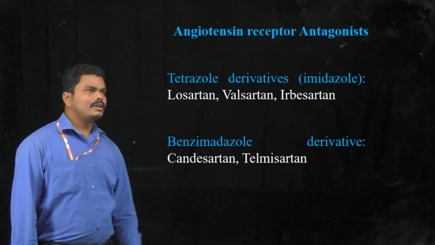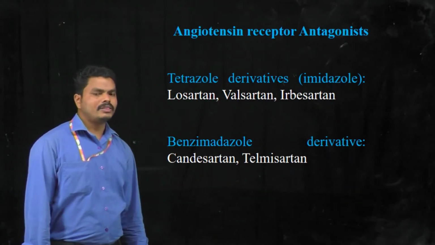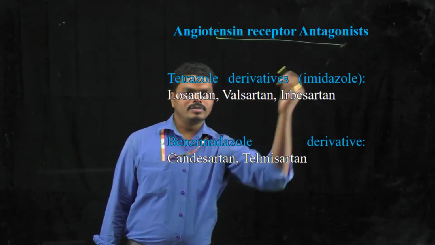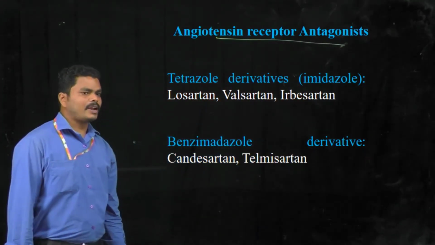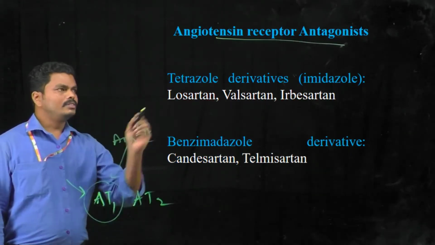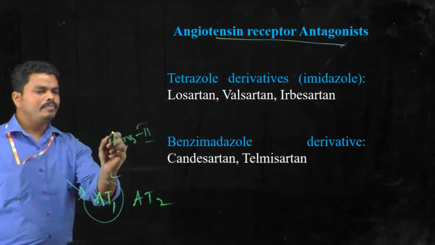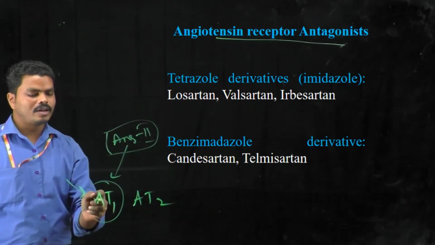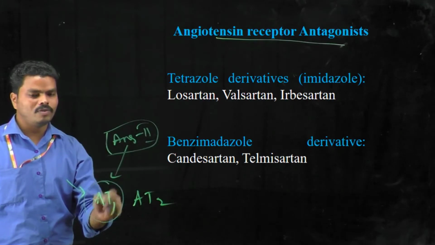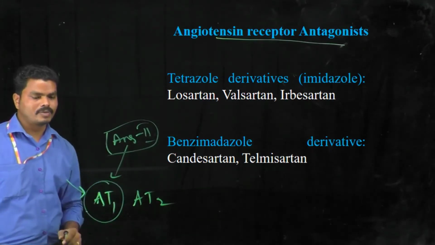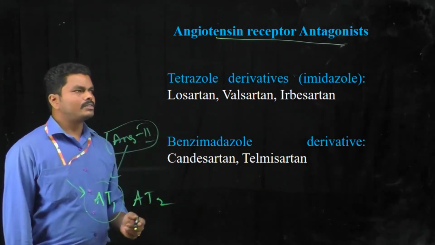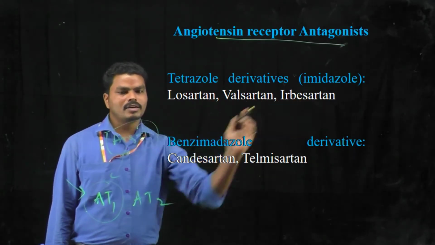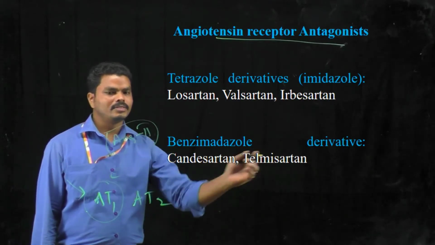The next class of antihypertensive agents are the angiotensin receptor antagonists. These drugs inhibit the binding of angiotensin 2 to the angiotensin receptor, particularly angiotensin receptor 1. Examples of this class of drugs are losartan, valsartan, irbesartan, candesartan, and telmisartan.